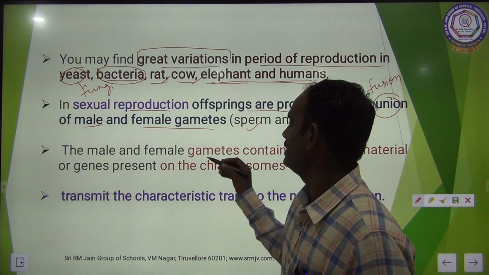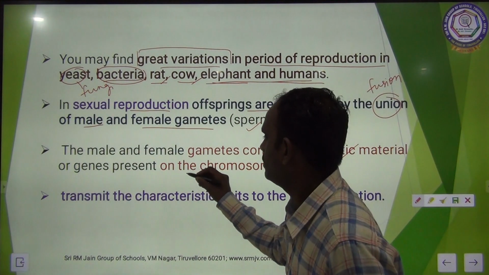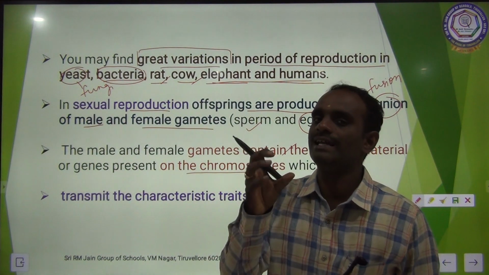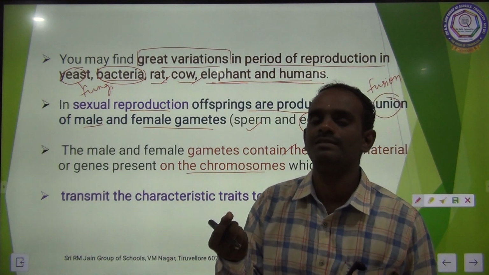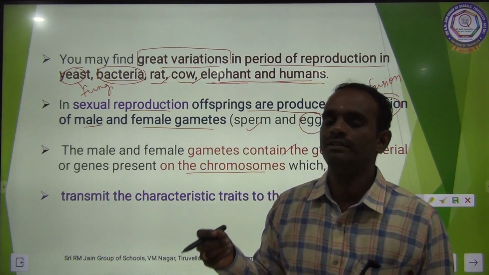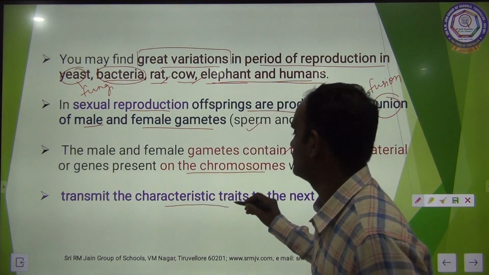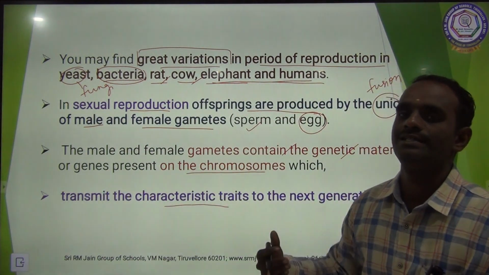The male and female gametes contain the genetic material present on the chromosomes. A chromosome is a thread-like structure. Inside the chromosomes, small DNA fragments or genes are present. So they are said to be the genetic material. They transmit the characters from one generation to another generation.